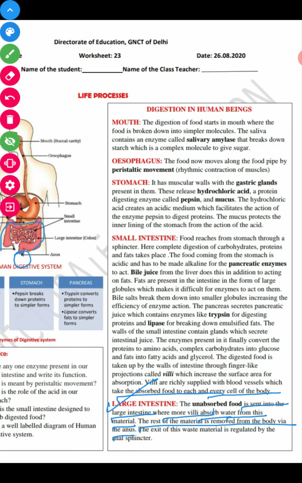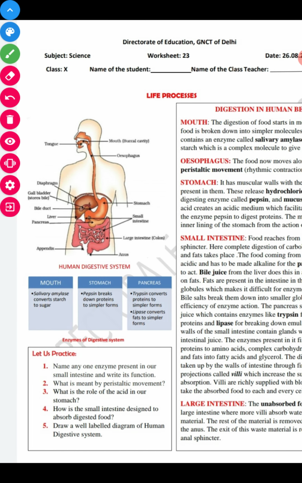The exit of the waste material is regulated by the anal sphincter. A sphincter is present which controls the movement of this excretion, right? And the name of that sphincter is anal sphincter. So students, this is all about your today's worksheet. I hope you understand it very well. It is very simple and easy.